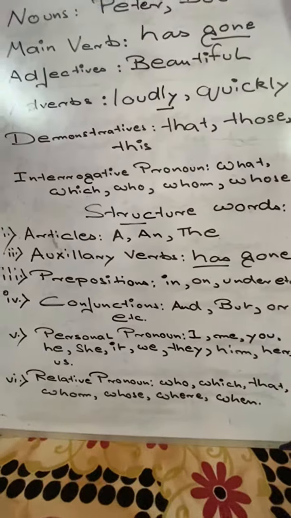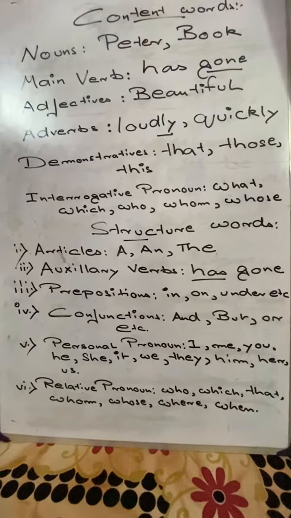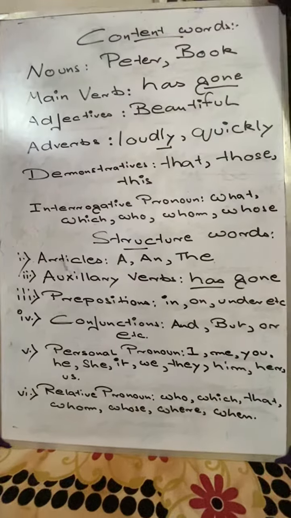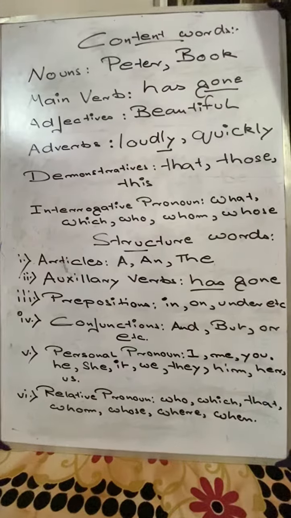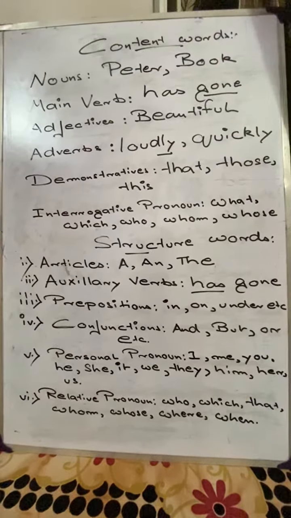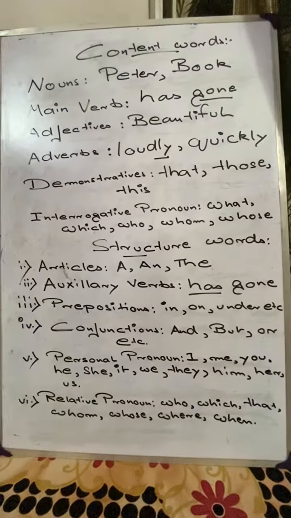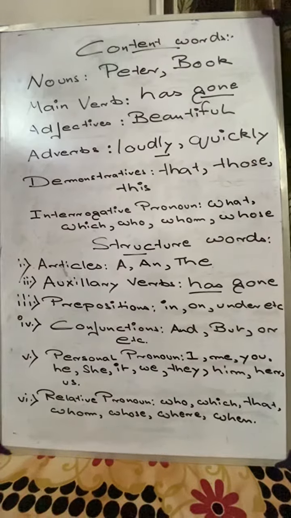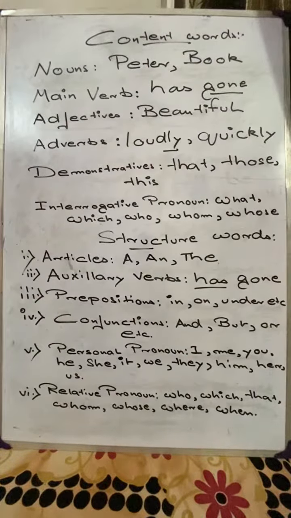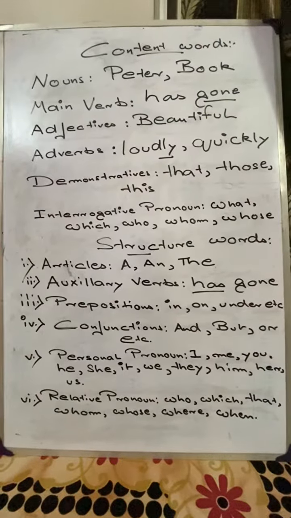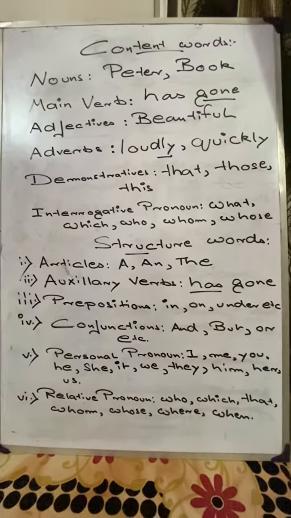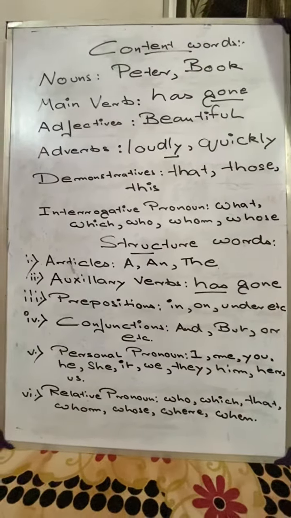Then we come to personal pronouns. Personal pronouns, like I have given you the example: I, me, you, he, she, it, we, they, him, her, us. Now these are those words which are not stressed. They won't be stressed. Okay, I, me, you, he, she, it, we, they, him, her, us.